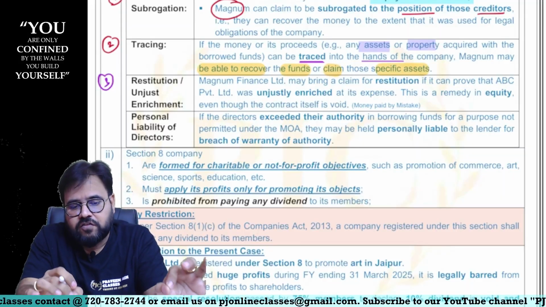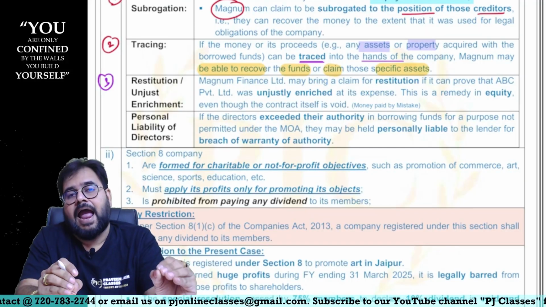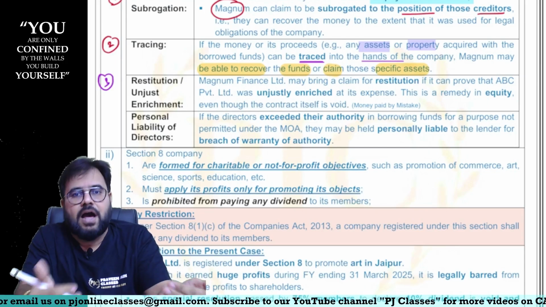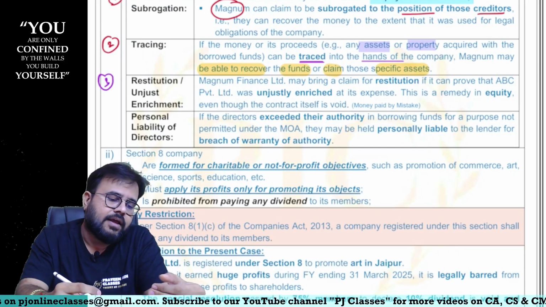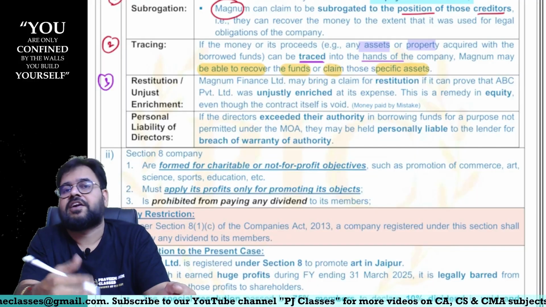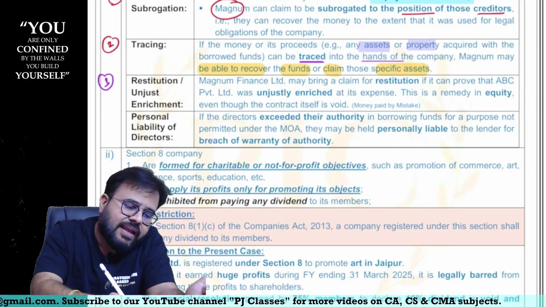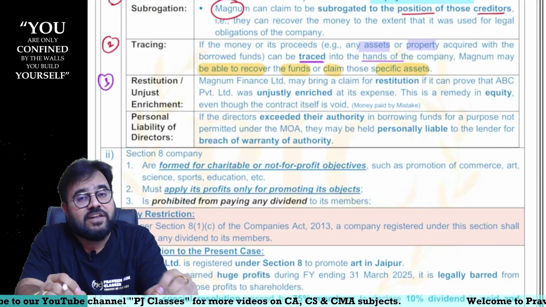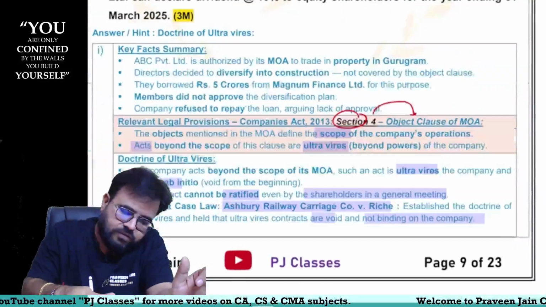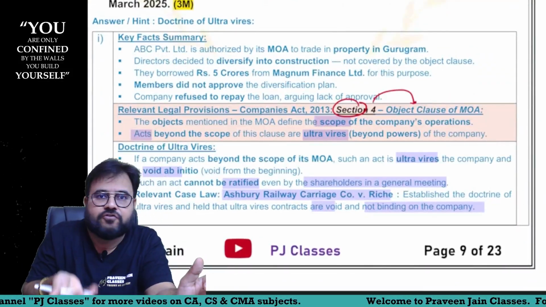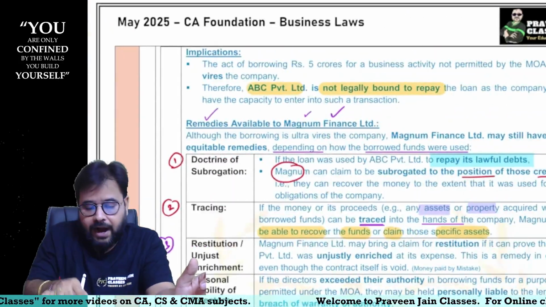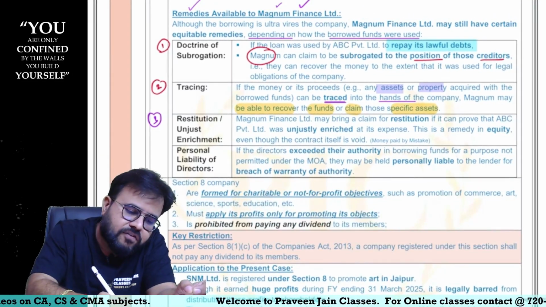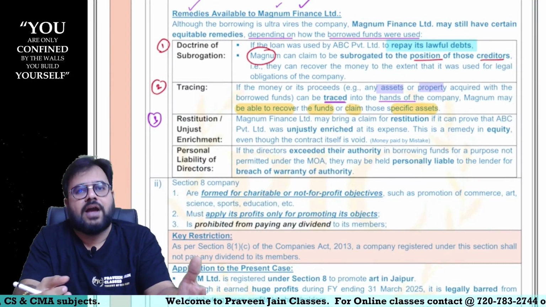If this is proved in the court, sir, at least on the basis of equity and good conscience, the court may allow the company to refund the money to Magnum, sir. Can I say this is what we mean by quasi contracts? They are actually not contracts. Yes, sir, this is actually void ab initio. It is not a contract, but at least on the basis of good conscience and equity, this could be allowed, sir.